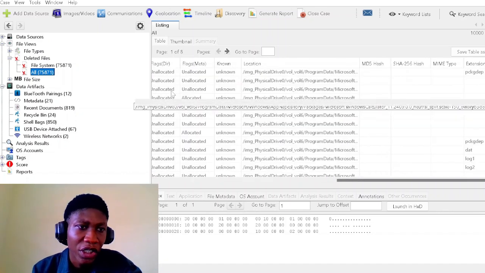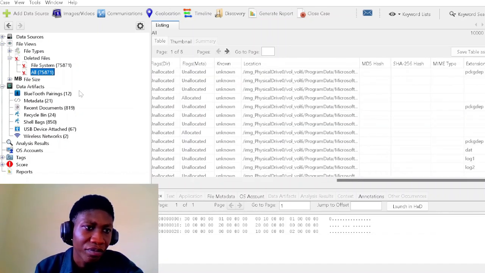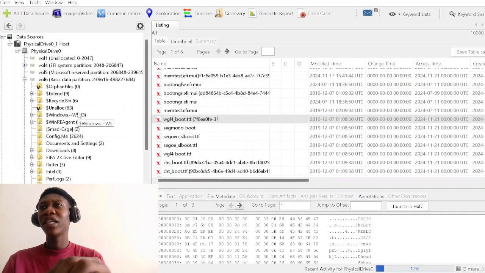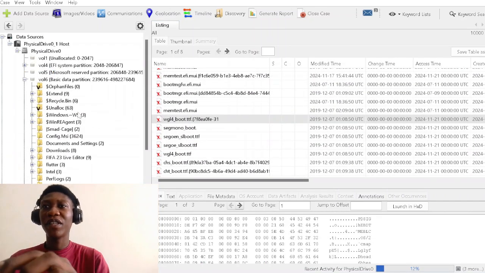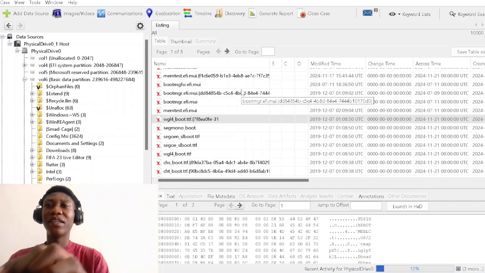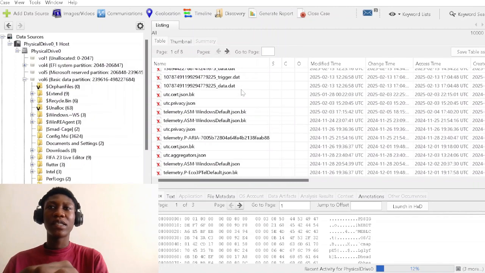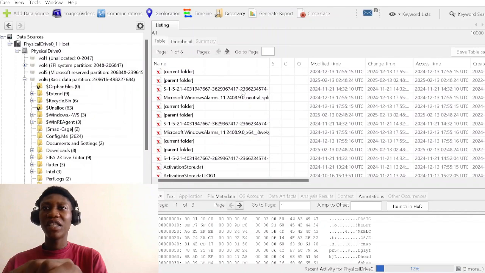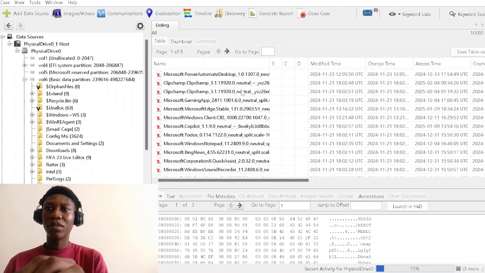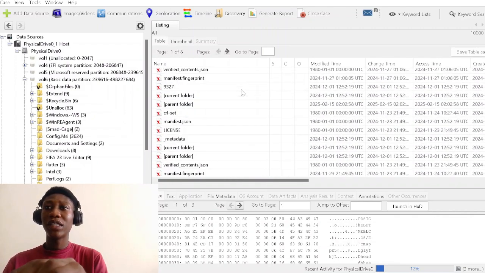Out of this you can gain forensic evidence wherever the person, even if the person has deleted the file or whatever it is, you can still get it. I think some of the latest files are now coming. So all these have been deleted.